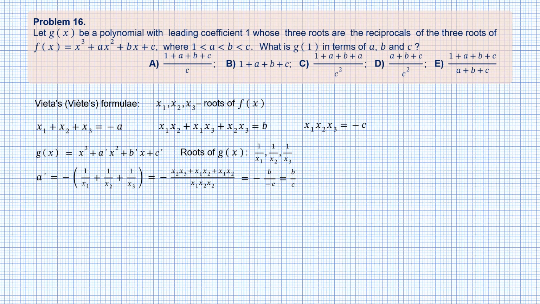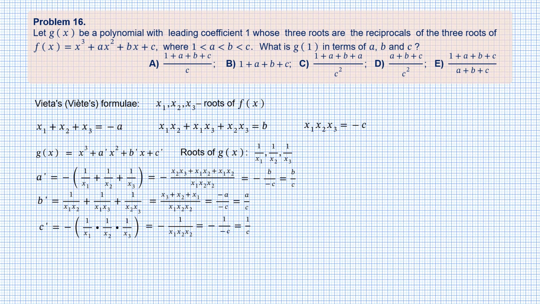Next we evaluate b prime. Again the common denominator is x1, x2, x3. And again we get a familiar expression in the numerator. This time it is minus a. So we found that b prime is a over c. For c prime it's really easy. We get c prime equals 1 over c.